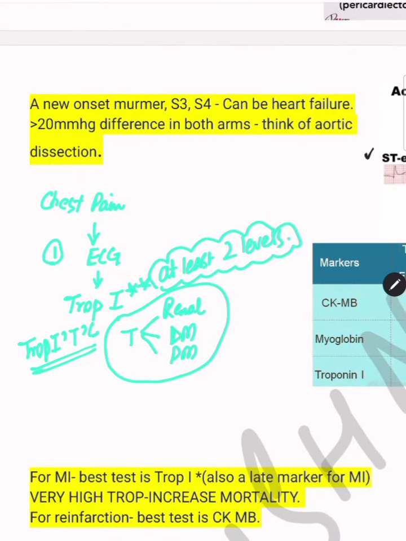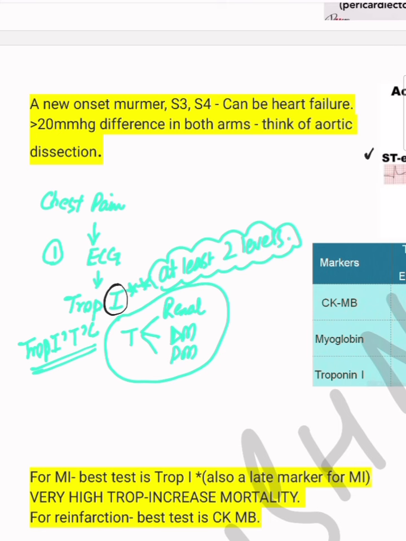But if someone asks you what is the most selective or the most important troponin for the cardiac manifestation, then it is troponin I basically. Troponin I is very selective for the cardiac because troponin T is also elevated in the renal diseases, in dermatomyositis, in polymyositis, that is not selective.